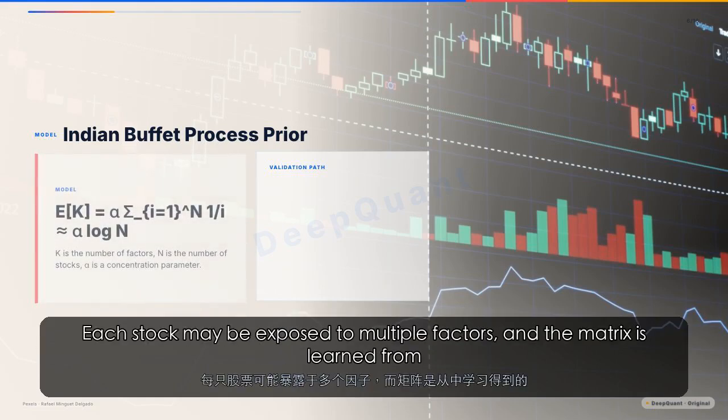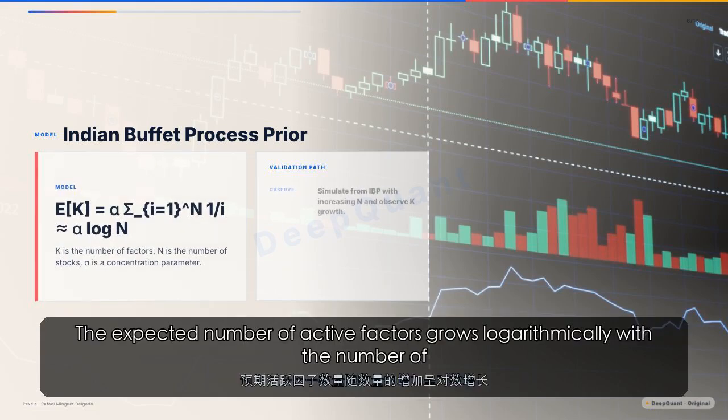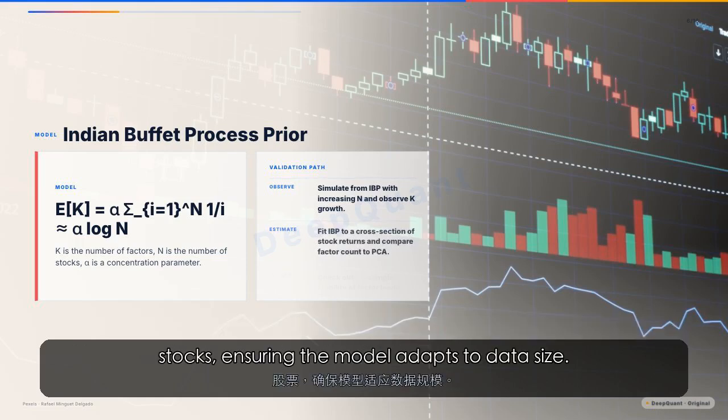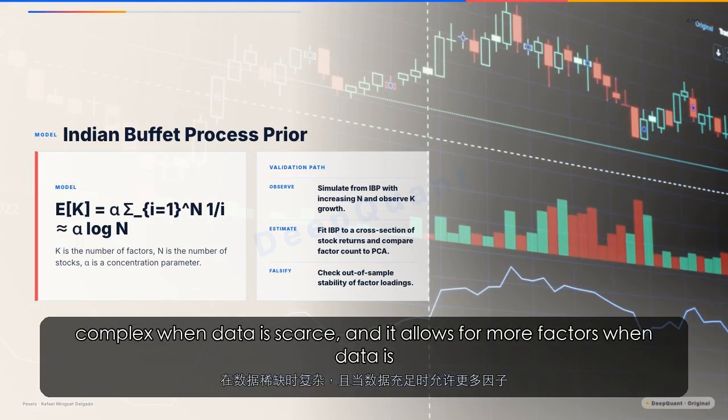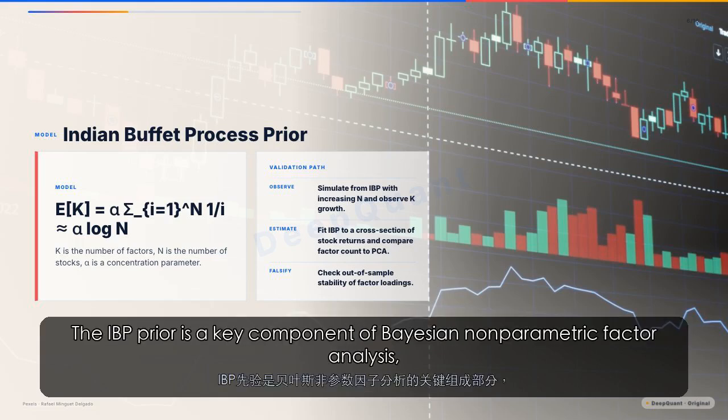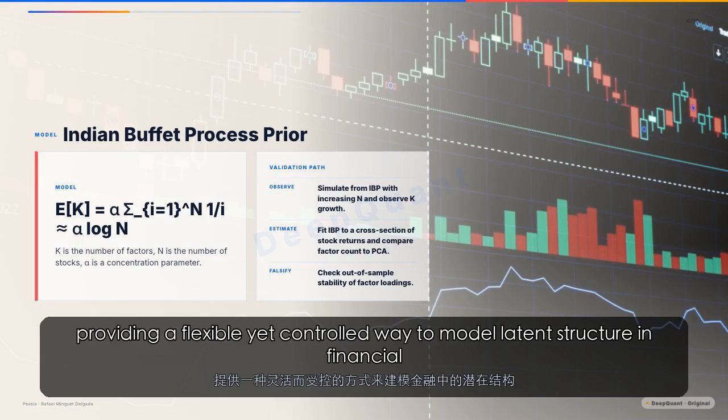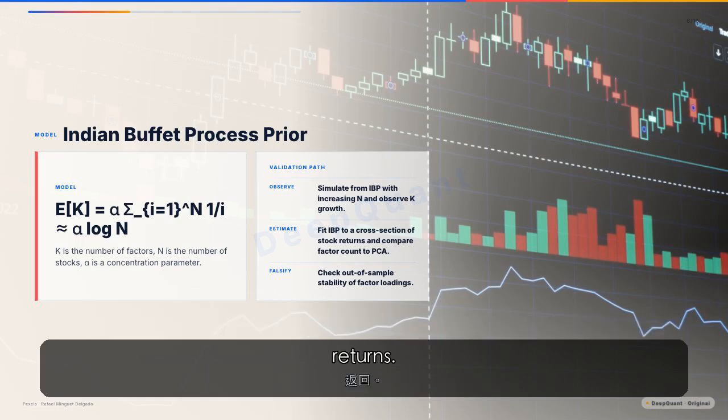Each stock may be exposed to multiple factors, and the matrix is learned from data. The expected number of active factors grows logarithmically with the number of stocks, ensuring the model adapts to data size. This property is desirable because it prevents the model from becoming too complex when data is scarce, and it allows for more factors when data is abundant. The IBP prior is a key component of Bayesian nonparametric factor analysis, providing a flexible yet controlled way to model latent structure in financial returns.